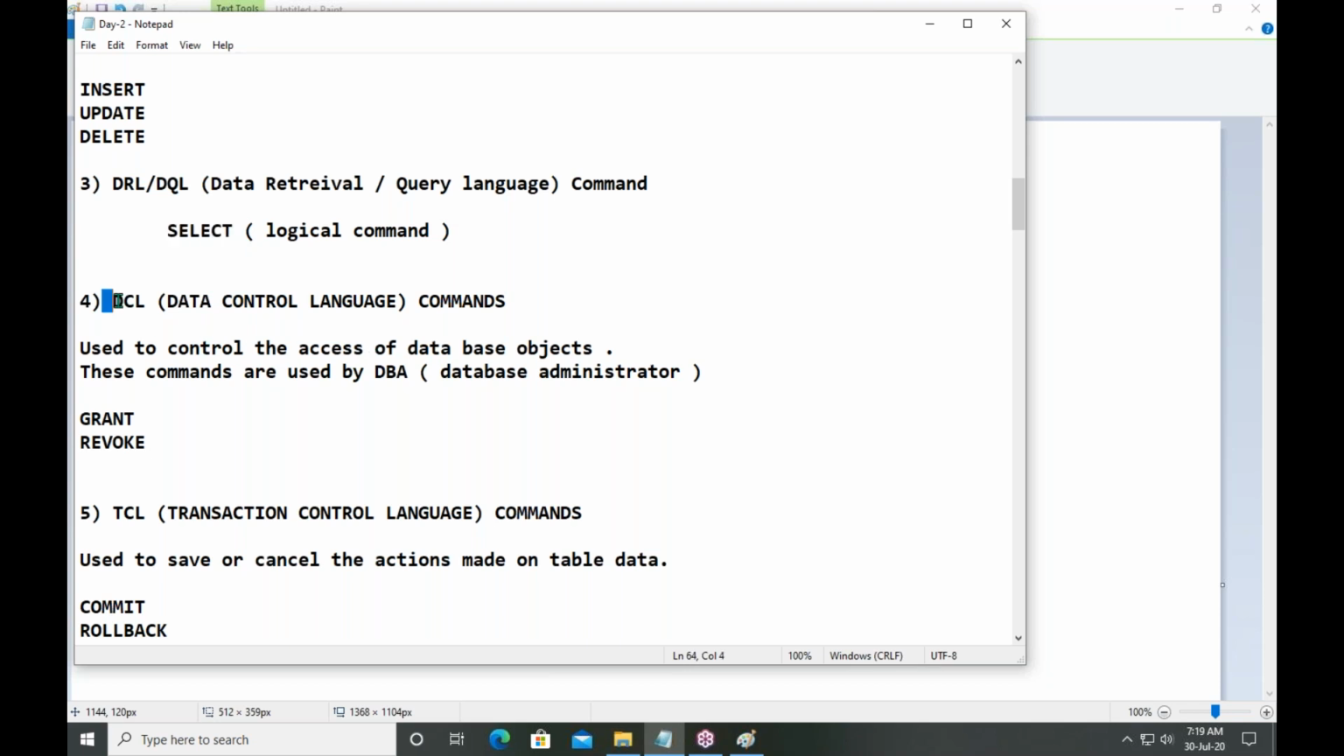Next one, what is the DCL category? DCL commands, data control language commands. What is controlling? See, we have tables, and a table has data. Who can see the data? Who cannot see the data? Who can modify data? Who cannot modify data? Who can delete data? Who cannot delete data?